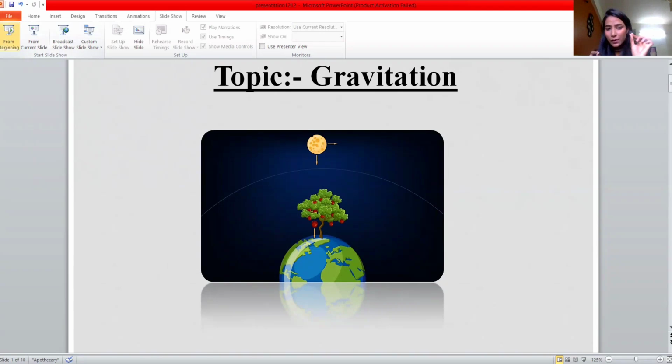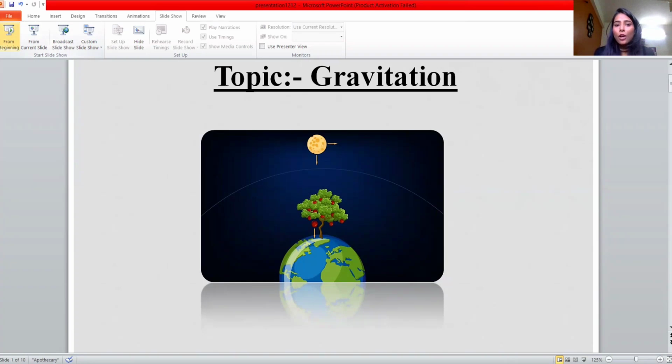The force with which the earth pulls an object towards its center is called gravity of the earth. For example, I already told you that the gravitational force of the earth is responsible for holding the atmosphere above the earth, for the flow of water in rivers, which always falls down on the ground, and for keeping humans firmly on the ground. That's the reason you are not floating here and there: because of gravity.